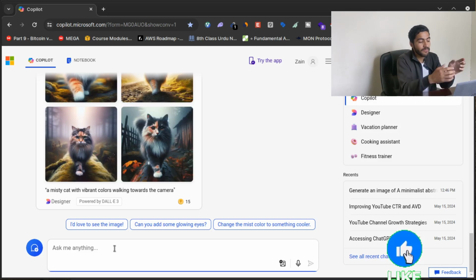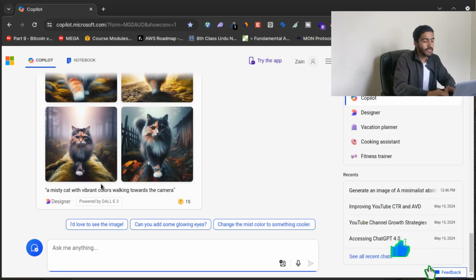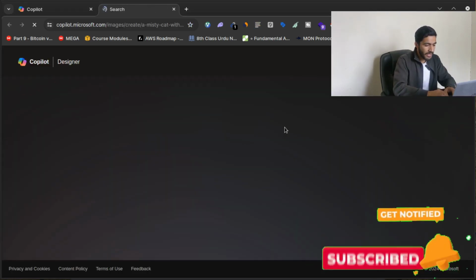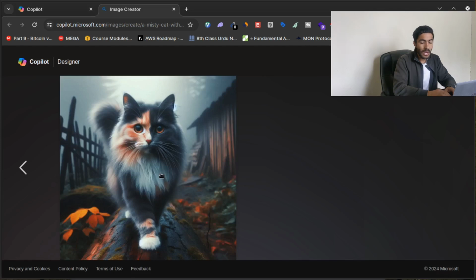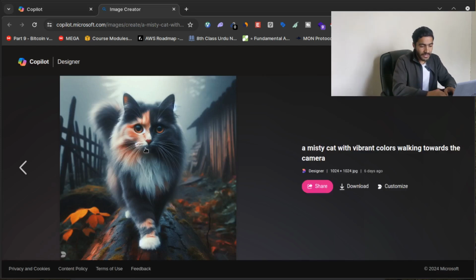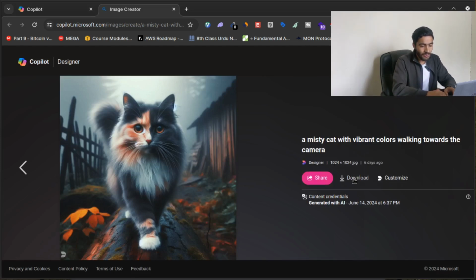It will create four images like this one, and now you can just download this image from here. As you can see, you can just click on this download button and the picture is downloaded here.